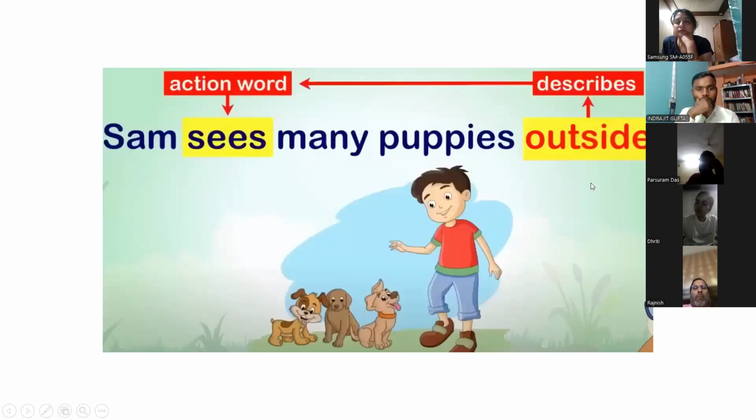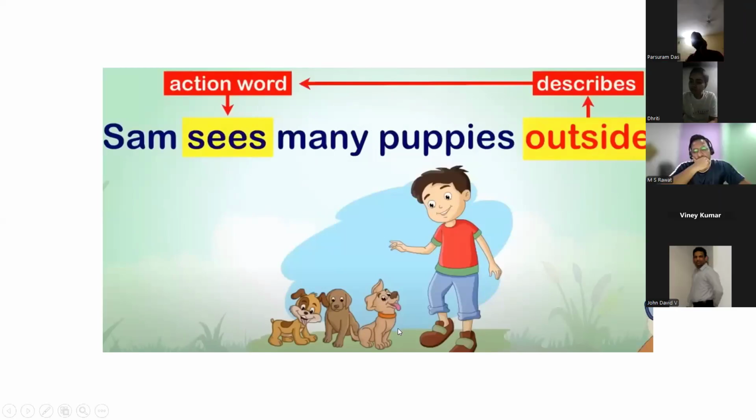Sam sees many puppies outside. Now guys, in this situation, ly doesn't work. But it tells us about the verb. It describes the verb. Sam ने देखा. कहाँ देखा? बाहर देखा. So outside is also an adverb.